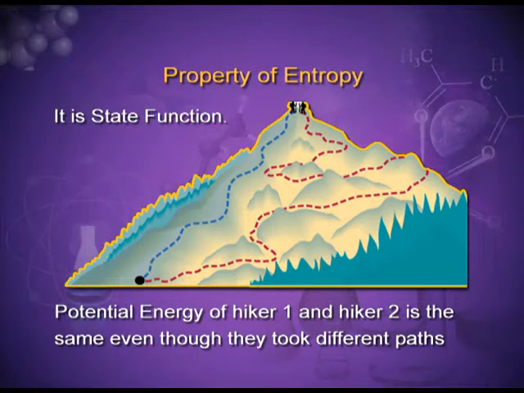From the figure you can see that entropy is a state function. It is a mountain and there are two hikers, and they start from the same point and again reach the same point, but both have adopted different paths. But the distance between the starting point and the end point is the same, whether the path followed is the same or different.